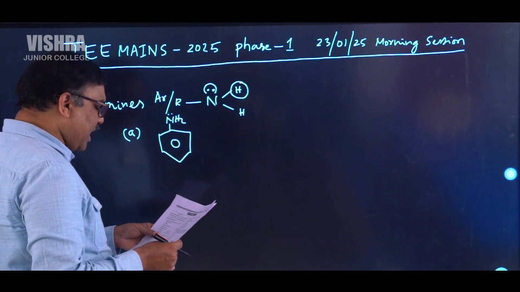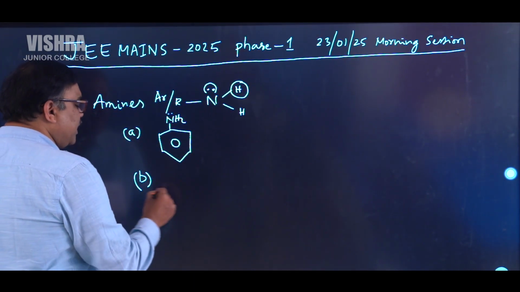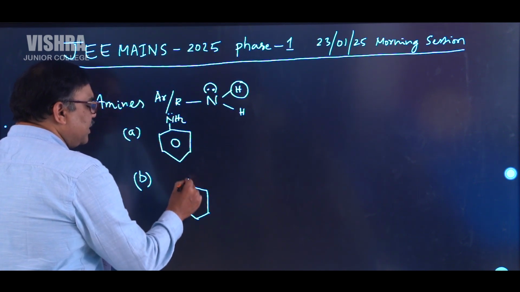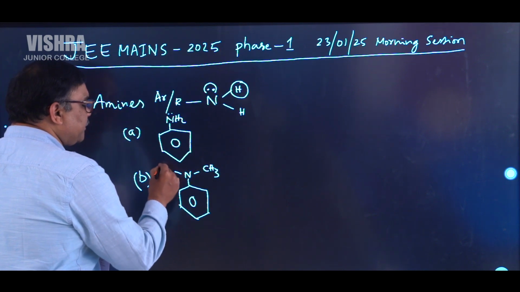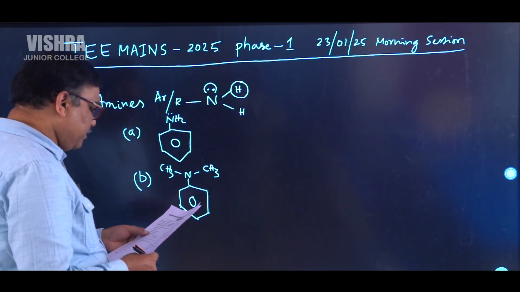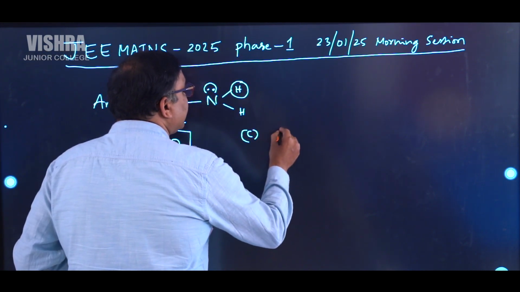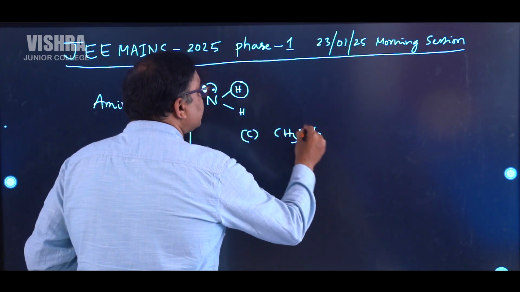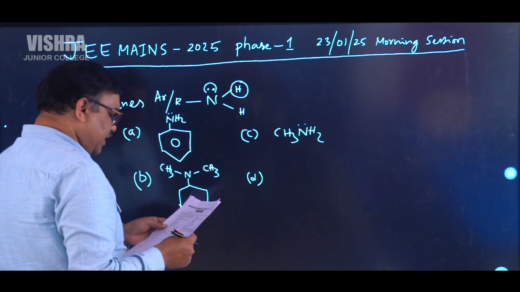Second one, N,N-dimethyl aniline. N,N-dimethyl aniline is aniline with nitrogen and two methyl groups on that. And the third compound is methylamine. Methylamine is CH3NH2. Yes, this is also having hydrogens on nitrogen. And the D option is